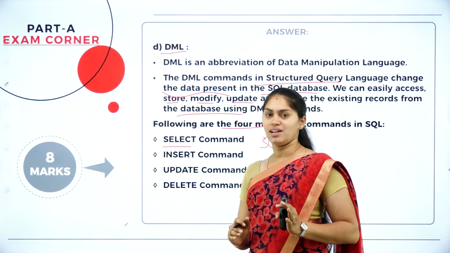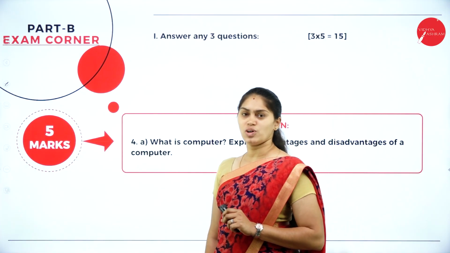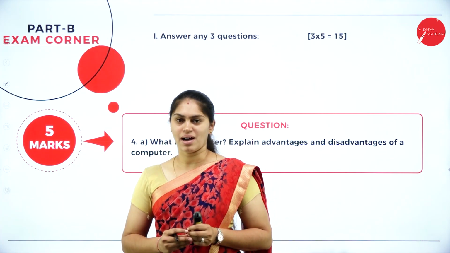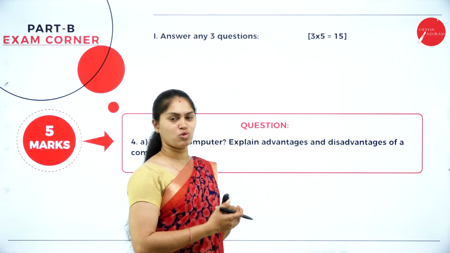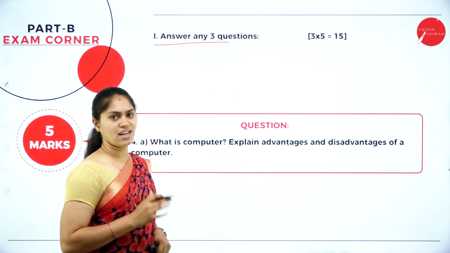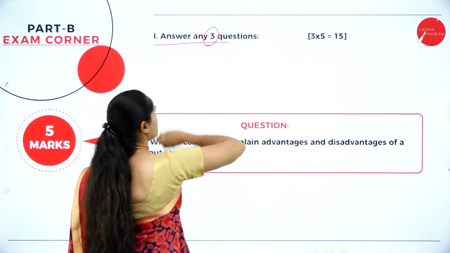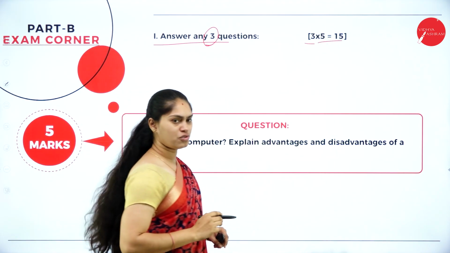All these are regarding Part A. We are done with Part A. I hope you all understood. Let me move to Part B. We are done with Part A, where you are going to get 45 marks, so we are left with another 15 marks. How are the marks distributed? That is what we have in Part B. Here we have only 5 questions. Out of those 5 questions, you need to answer any 3 questions. So it is 3 into 5, 15 marks.